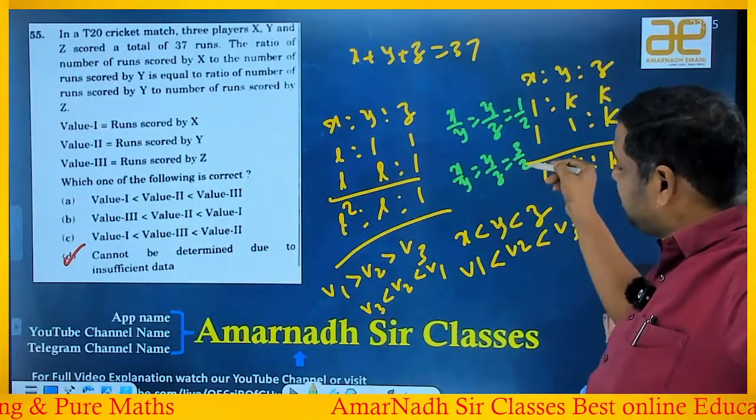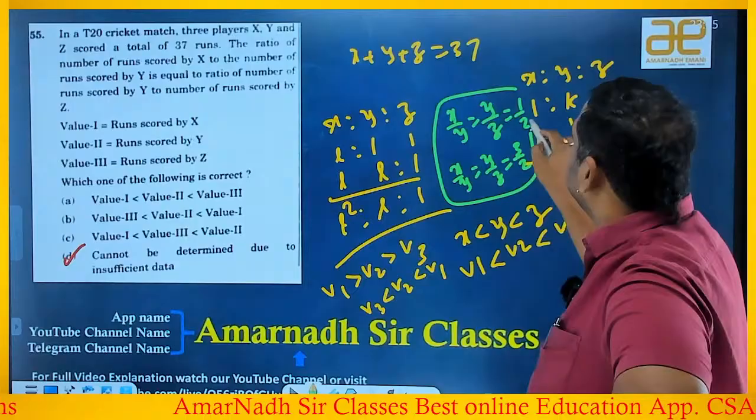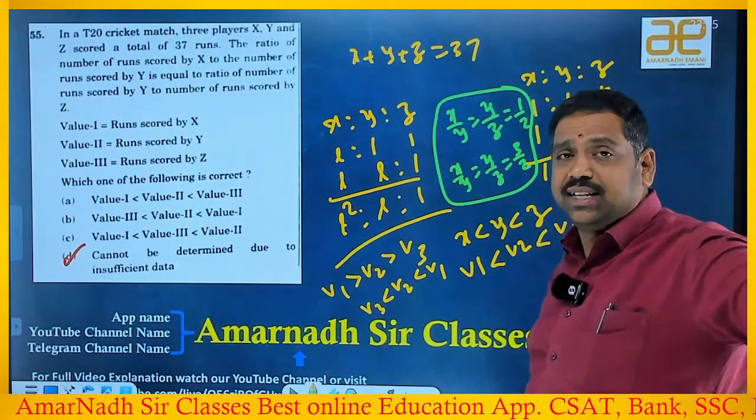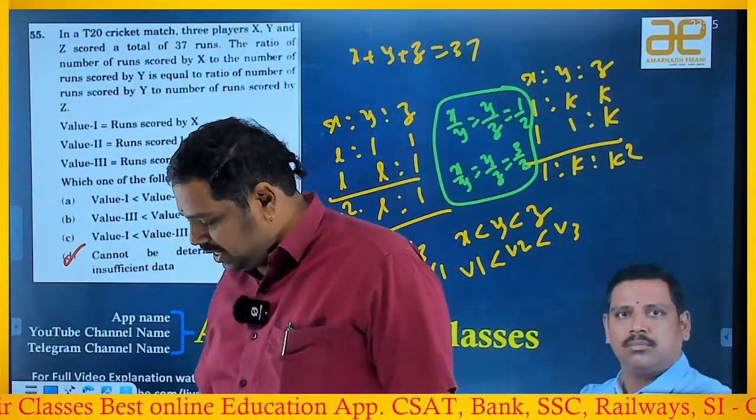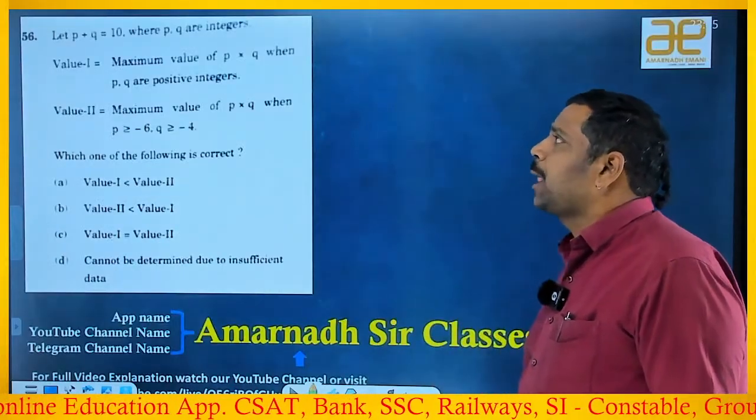When compared to y, z is less, so x is more. So we can't say which is right one. Okay, so that means that if this ratio is less than 1 or greater than 1, that makes sense. Since he is not specifying, answers cannot be determined due to insufficient data. Okay, let's see the next beautiful question.